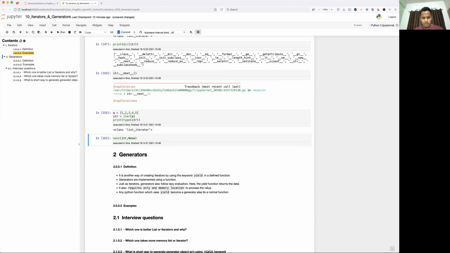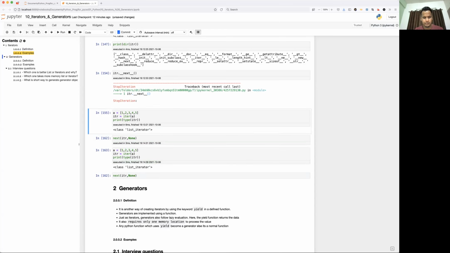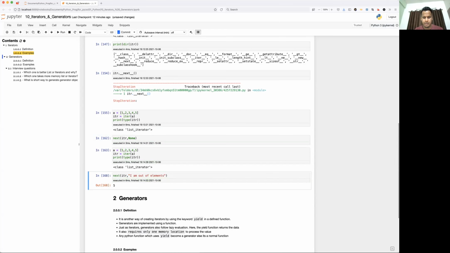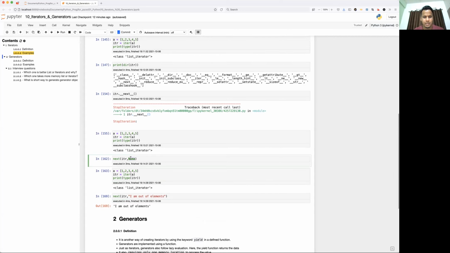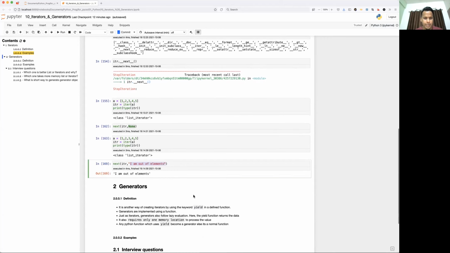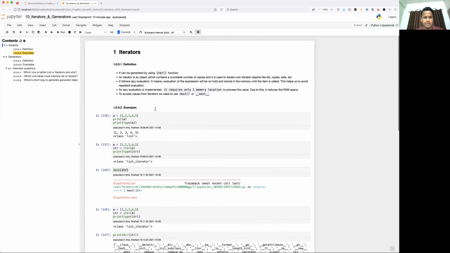Let's see what other default element you can print. In this, I'm going to print "out of elements". So after 4, 5, once it reaches the end of the elements, it is going to print "I'm out of elements". It doesn't mean you are forced to use only the None keyword. You can use anything, just to make more sense. Okay, I'm exhausted with the elements. So that's all about iterator.